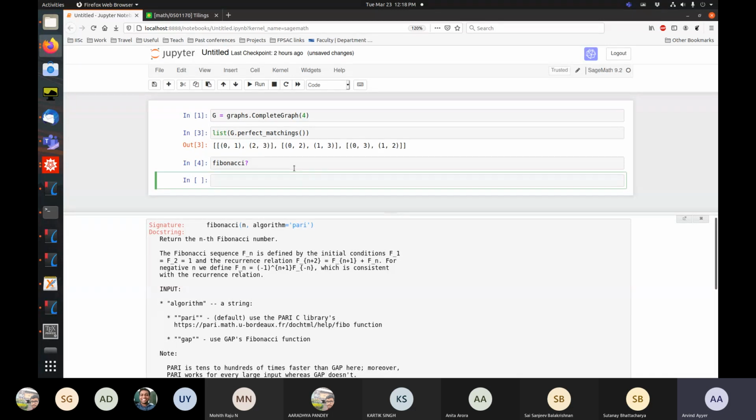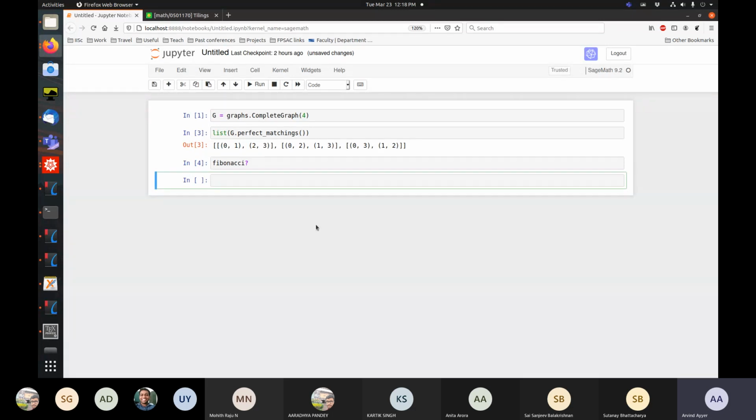So let's quickly define them. Define the function: if n equals 0, return 0.